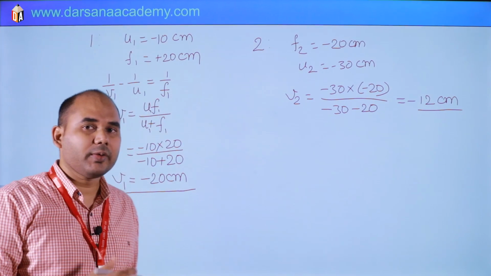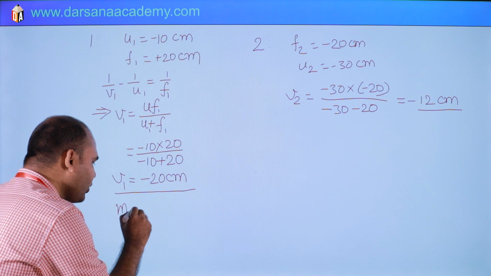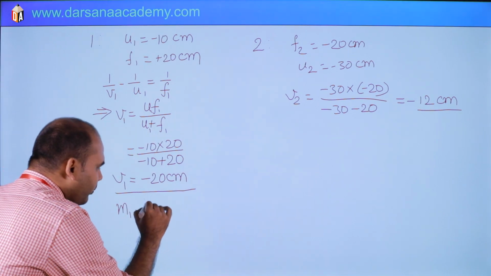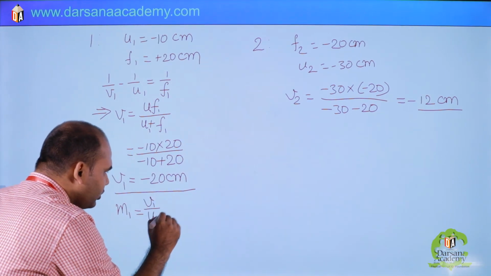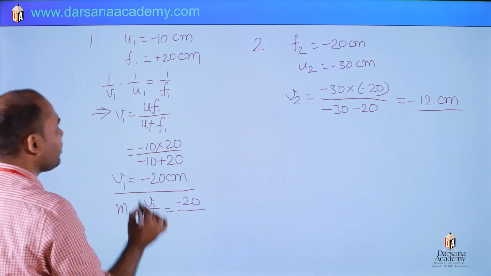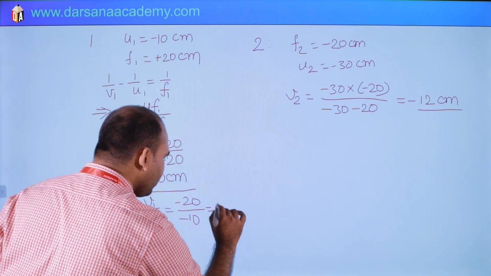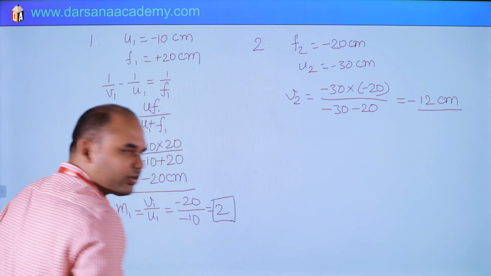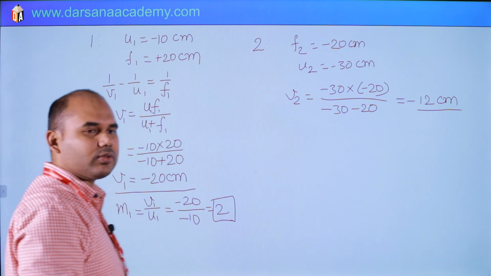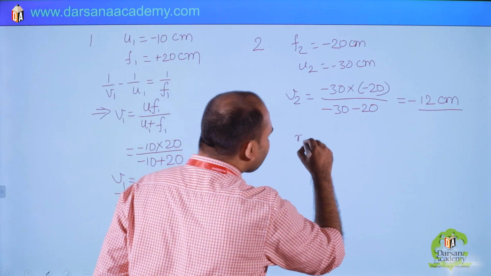Then we can find the individual magnification. So here M1 magnification will be V1 by U1. So minus 20 divided by U1, which is minus 10. So it is 2. M1 is 2. In a similar fashion we can also find M2.